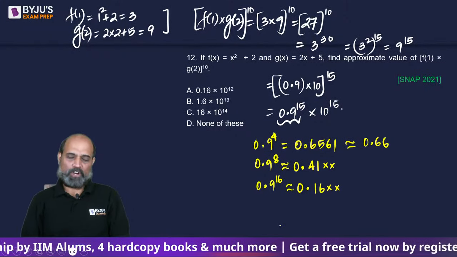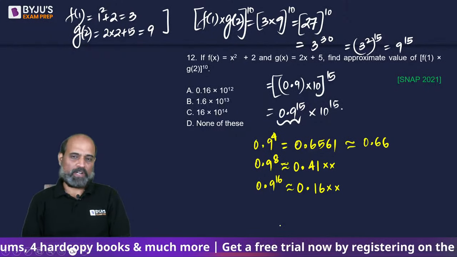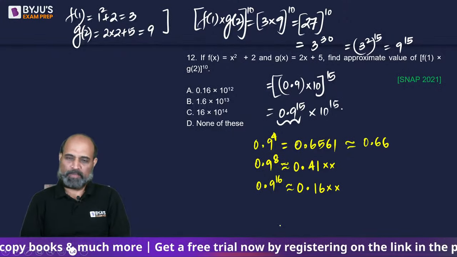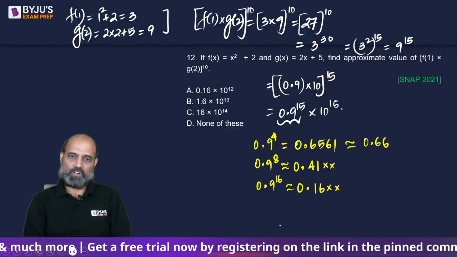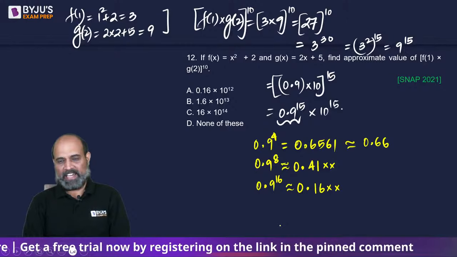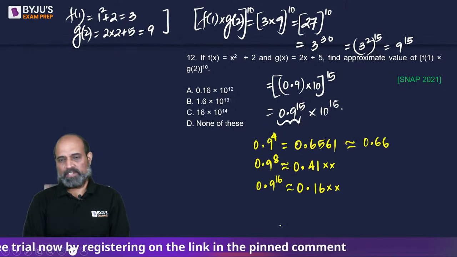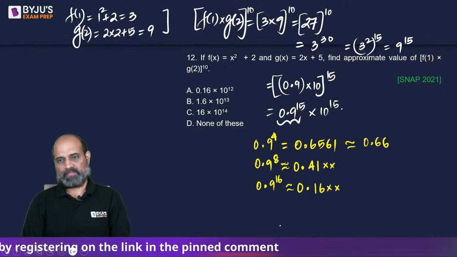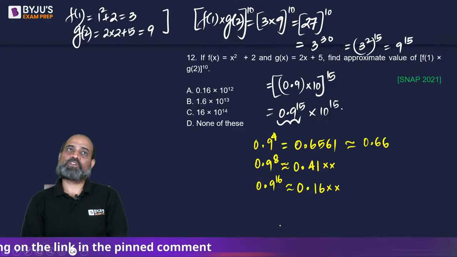Since we have done approximations, it will be around 0.16, 0.17. So 0.9 to the power 15 can be 0.16, right? I hope there is no calculation mistake.